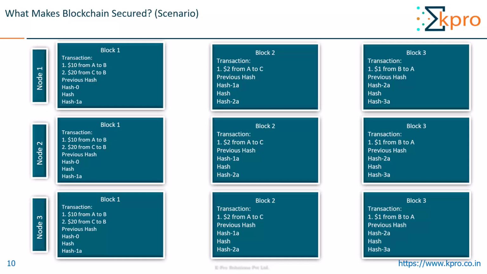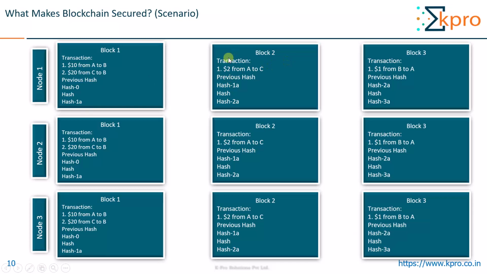Next, let us see a scenario in which I'll show you what happens when anything inside a block is changed. Here I'm considering there are 3 nodes, that is node 1, node 2, node 3, and every node has a blockchain consisting of 3 blocks, block 1, block 2, block 3. So every node will have the same copy of this ledger or this blockchain. The first block has 2 transactions, the first one is $10 from A to B and the second one is $20 from C to B. It will have the previous hash as 0 since this is the first block or Genesis block, and the current hash I have written as 1A.